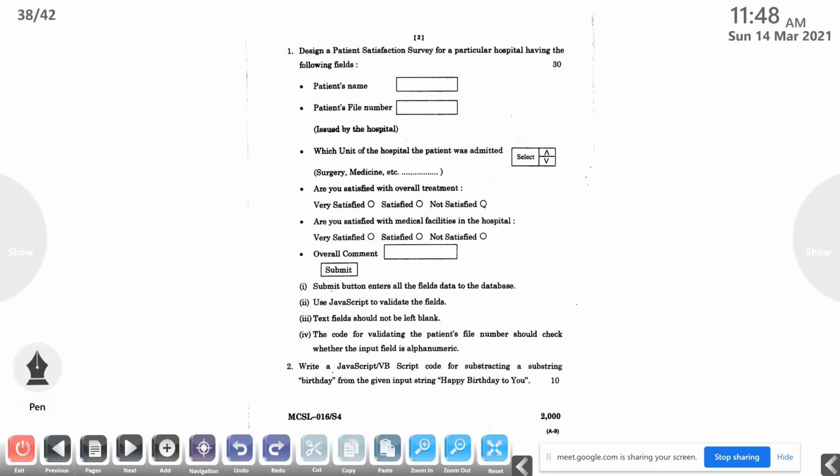Then the next one, are you satisfied with the overall treatment? These are the radio buttons. Then are you satisfied with the medical facilities in the hospital? Radio buttons, the same line. Then overall comment is there, one submit button is there, no reset button. The submit button enters all the fields data to the database. Use JavaScript to validate the fields. Text field should not be left blank.